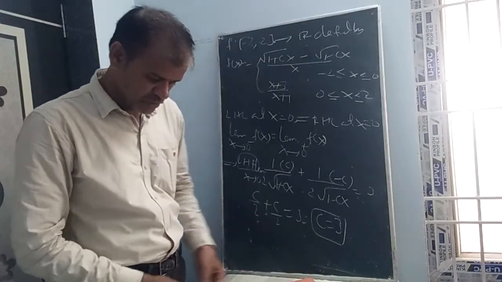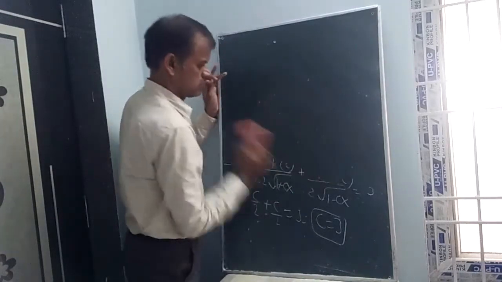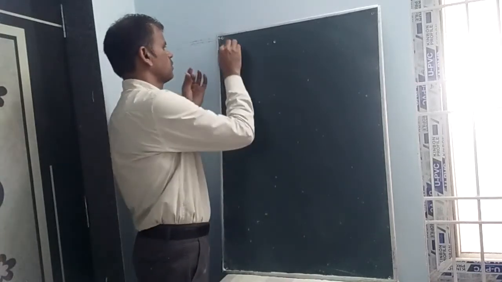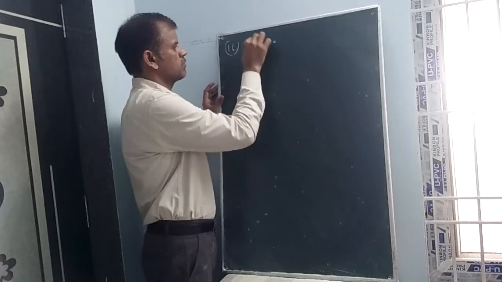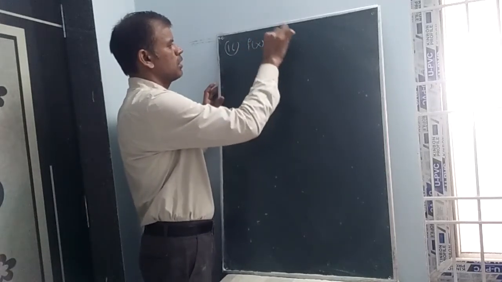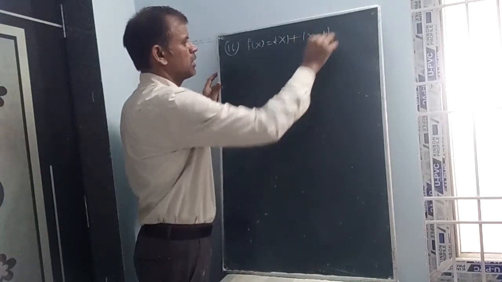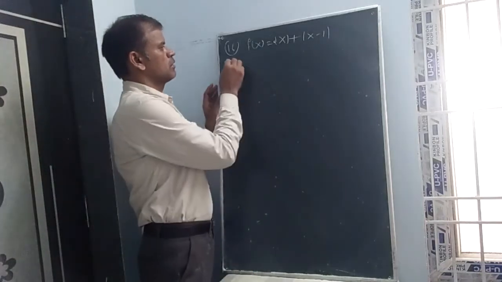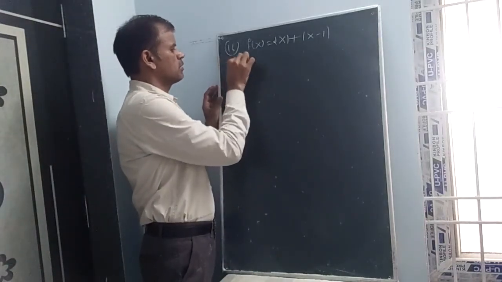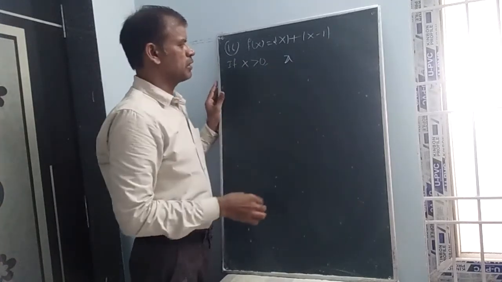Now 16th question. f of x equal to mod x plus mod x minus 1 is continuous at a dash. If x greater than 0, take positive value.